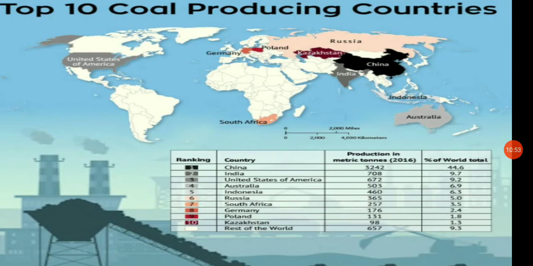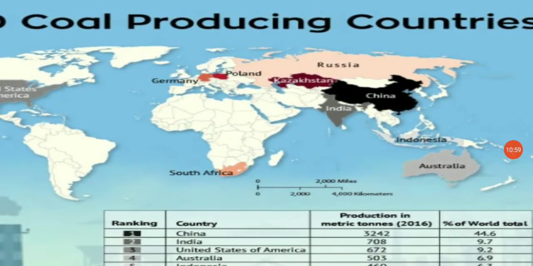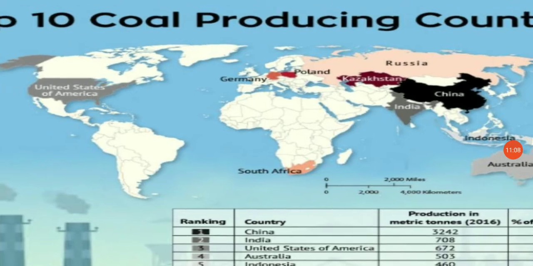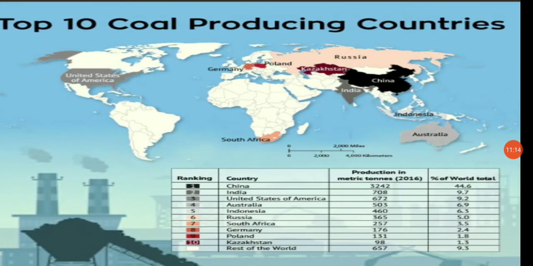So you can see in this diagram which is in the first position: China is the leading producer of coal, then we have India, and then the United States of America. These are the countries which are the leading producers of coal. And we can also see that there is a huge quantity of production and export of coal, because coal is used for many industrial purposes, and also for domestic purposes.